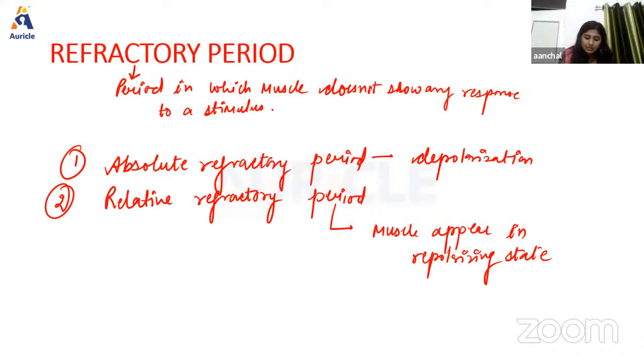Now we're going to talk about the refractory period in cardiac muscle. Okay. So cardiac muscle has a long refractory period compared to skeletal muscles. And absolute refractory period extends throughout the contraction period of cardiac muscle, and its duration is around 0.27 seconds. Right. Now, relative refractory period extends through the first half of the relaxation period, which is around 0.26 second. And so the total refractory period in cardiac muscle is 0.53 seconds. Okay, so this is all about the refractory period also.